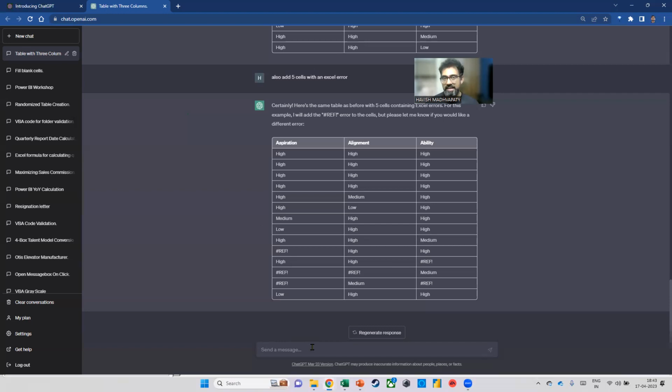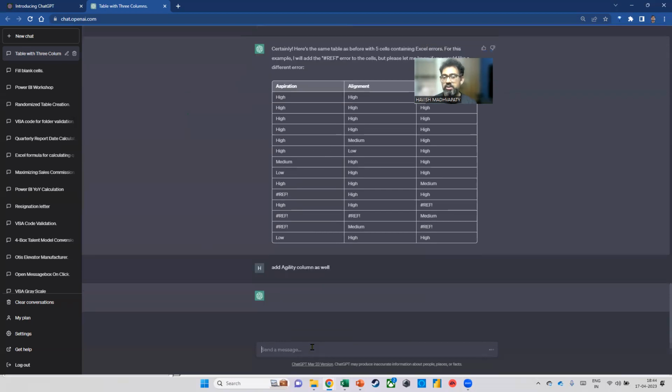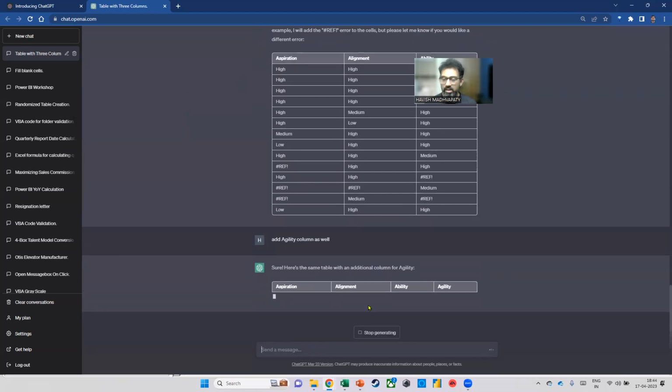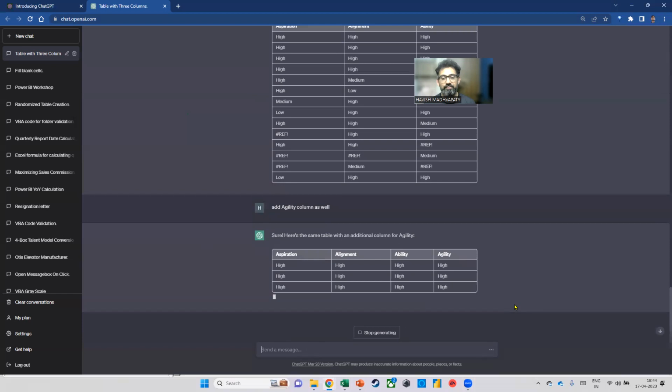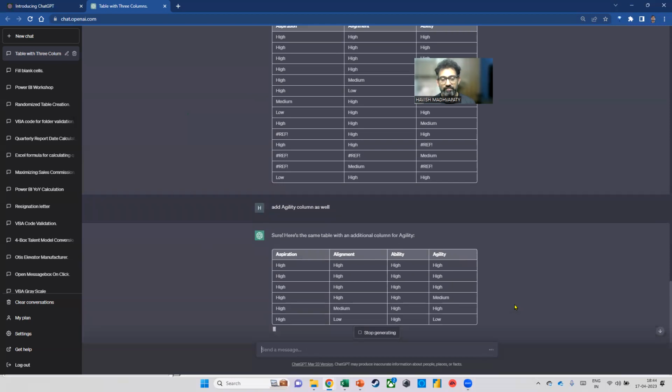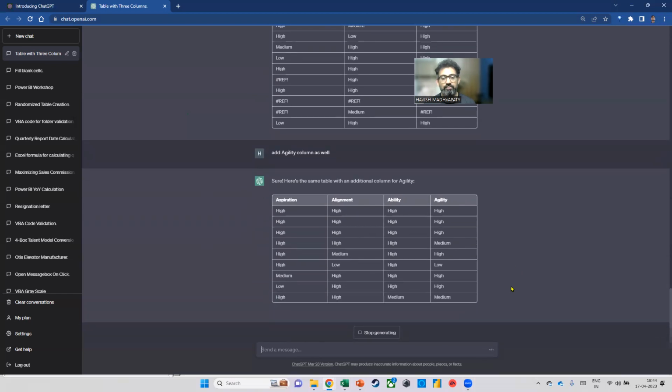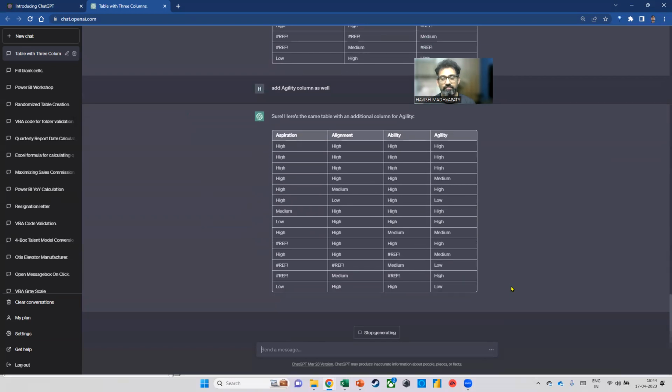Now, suddenly you realize, hey, I had one more column. So I had agility as well. So you can simply say add agility column as well. So you don't have to rewrite everything. You can just keep on asking follow-up questions. So the moment you say add agility column, it is smart enough to add an agility column. How cool is that?